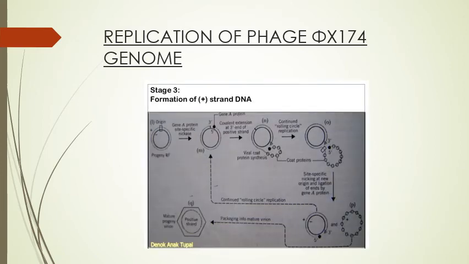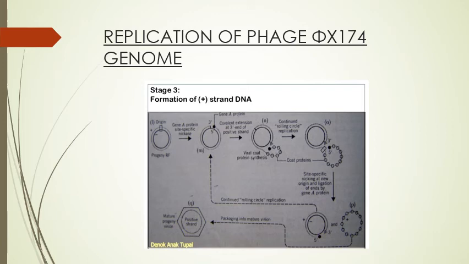Now coming to the third and the final stage, that is formation of positive strand DNA. Here the progeny replicative form is there. Gene A protein does the site specific nicking and goes and binds to the 5 prime end, and then covalent extension at the 3 prime end of the positive strand takes place.